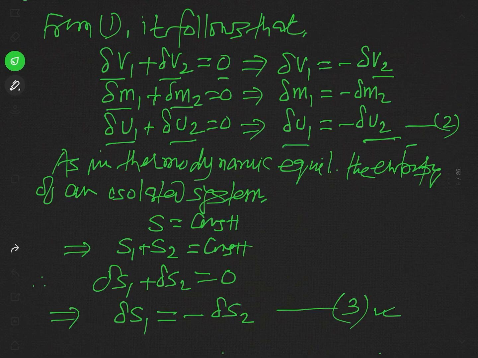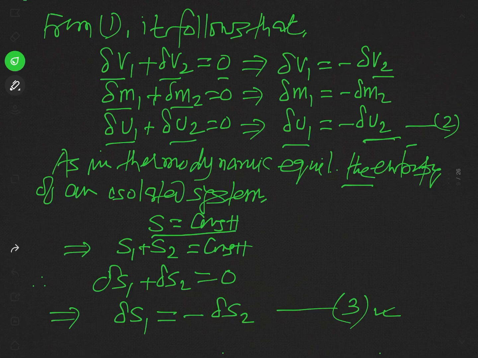As the system is in thermodynamical equilibrium, and we know that if a system is in thermodynamical equilibrium, then the entropy of the isolated system remains constant. So we can write S equal to constant, where S is the entropy of our isolated system. And what will this S be?